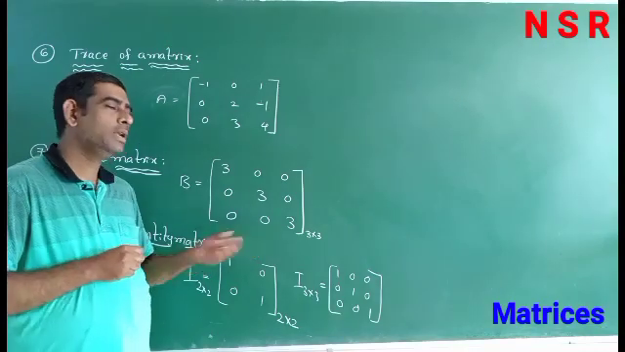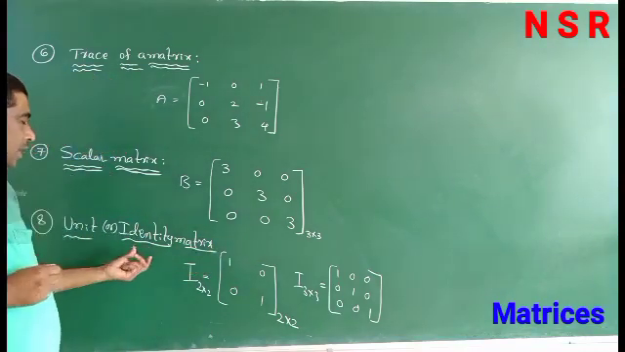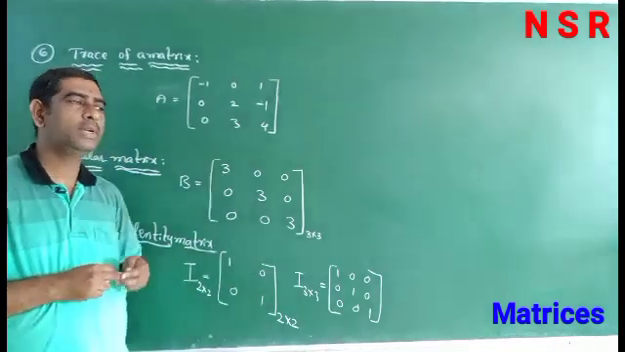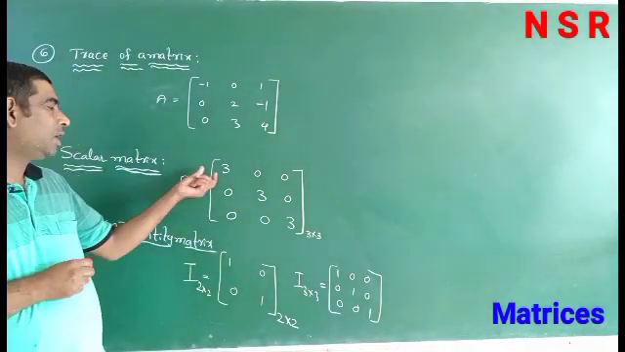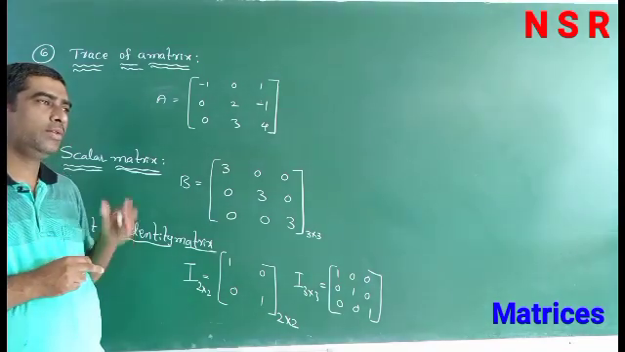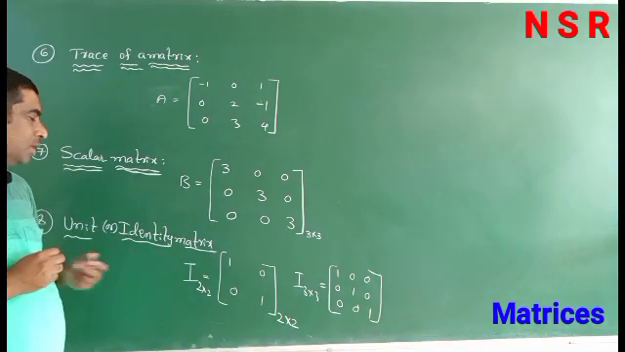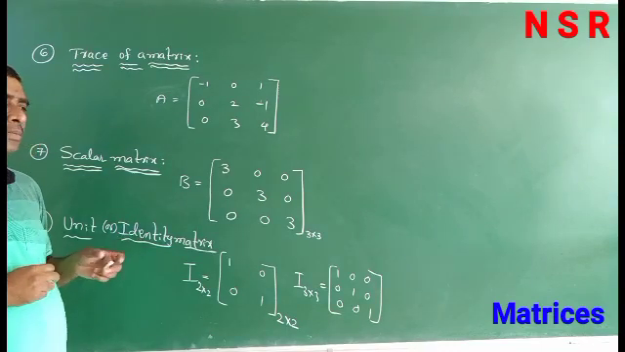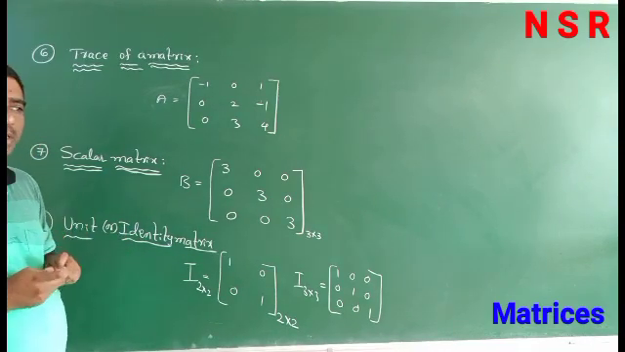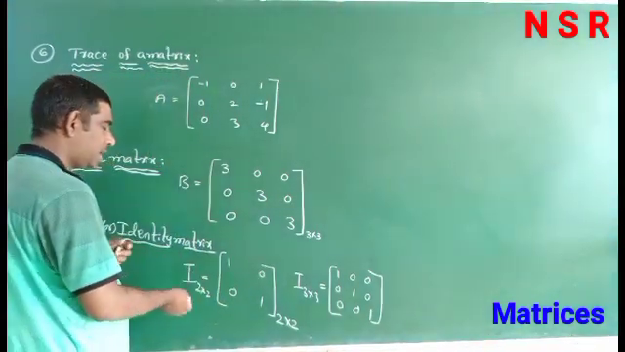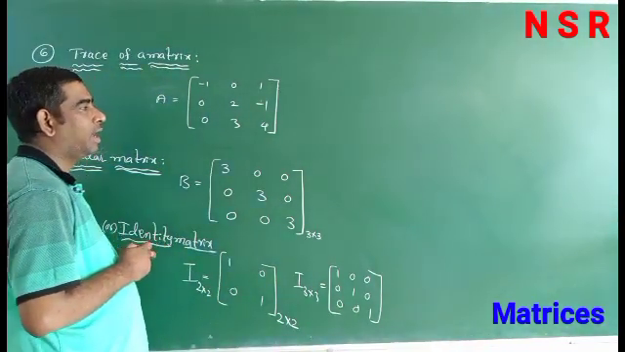So, if the diagonal elements equal to 1, it is called unit matrix. This is also called scalar matrix because all elements are equal. So, if all diagonal elements equal either 1, 2, 3, 4 or 5, that is called scalar matrix. So, unit or identity matrix means all the diagonal elements are equal to 1 and non-diagonal elements all 0, called unit matrix. It is denoted by I.